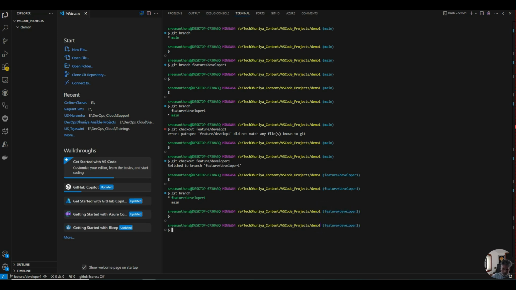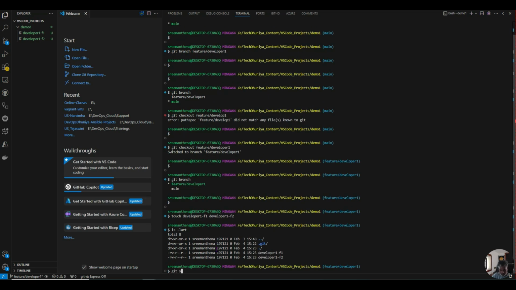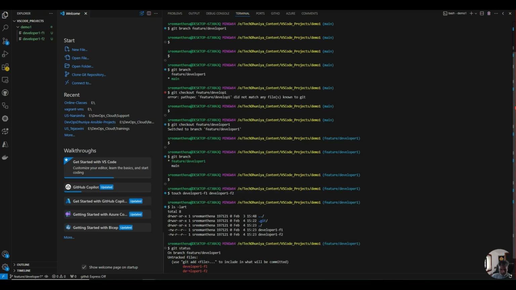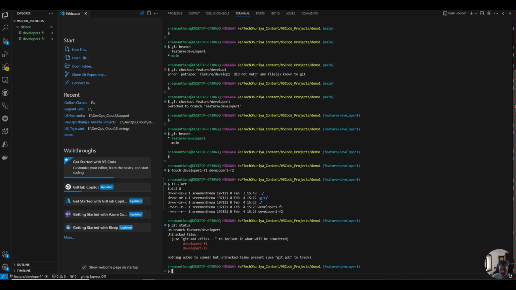I'm developer one, so I want to create some code. Just for the demo, I'm creating some test files: developer1 file1 and developer1 file2. I just created two files. Now you can see those two files got generated here also. Now let us check with git status.